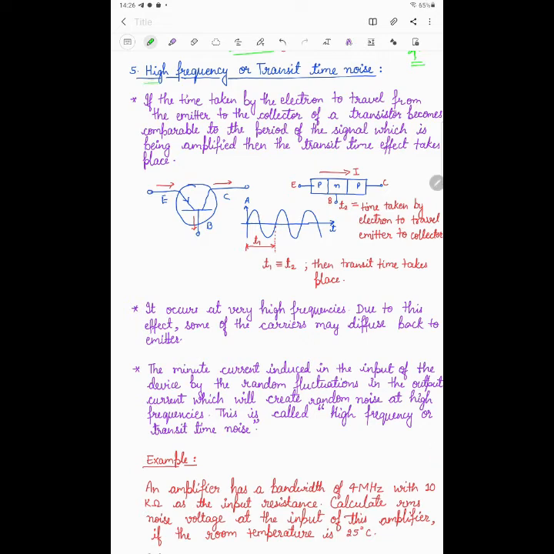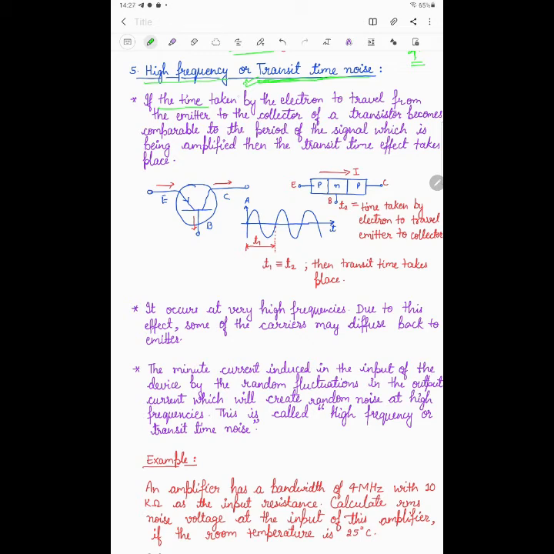And the fifth type of noise, that is the last type of the internal source of noise, is called the high frequency noise or the transit time noise. What is the high frequency noise? You must understand here, this phenomenon is happening in the amplifying device, that is the transit time effect. You must understand the transit time effect, and based on that, the high frequency, or you can say transit time noise, may take place.